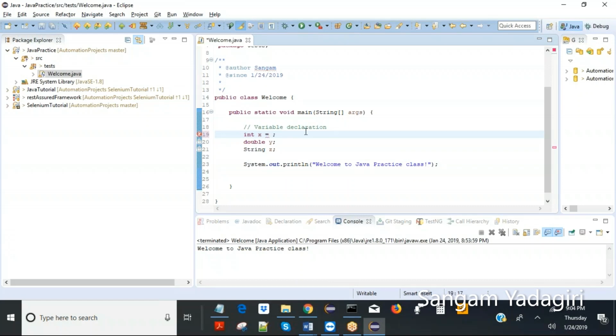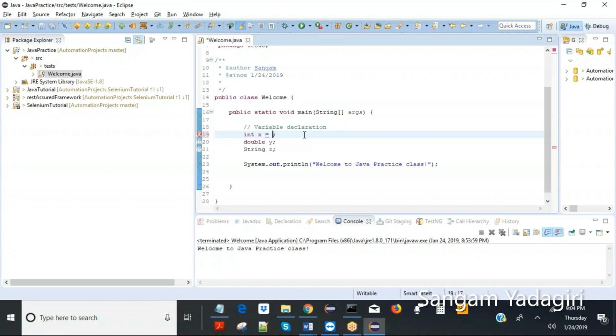Integer means, in the real world, anything from 0 or the minus side to 0 or the plus side. Integers are the numbers which do not have a fractional part, right? Now I want to assign some integer to it.